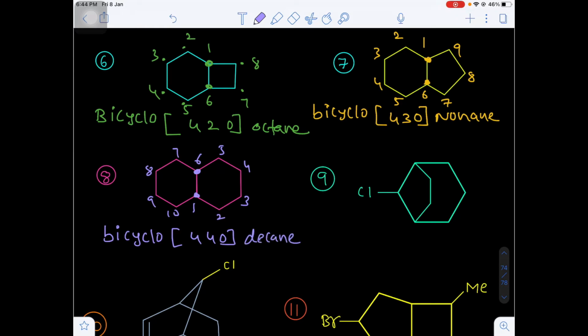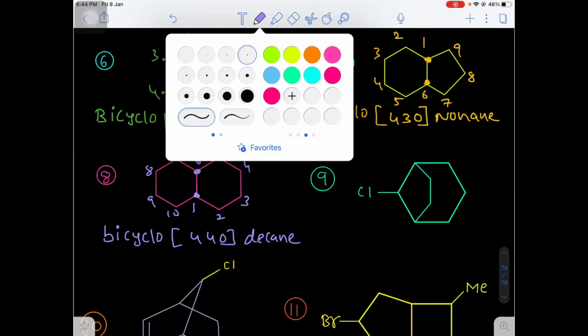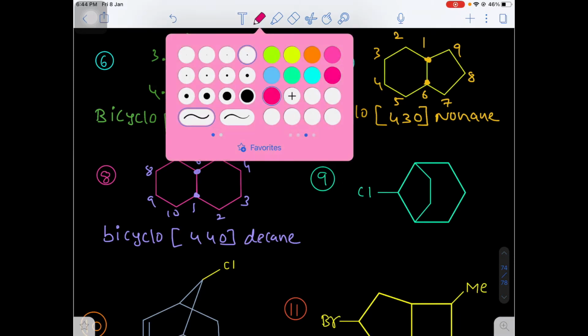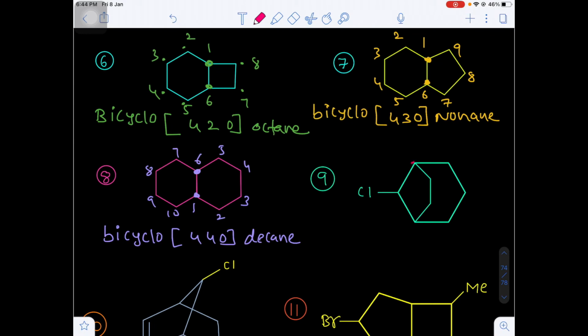Okay. Now in question number 10, there is one substituent. First of all, identify the bridgehead carbons and give number 1 to any bridgehead atom. Here we should not look at the position of the substituent, we should not look at the position of the functional group. Only we have to look at the bridgehead carbon. Any one of the bridgehead carbons is taken as 1.